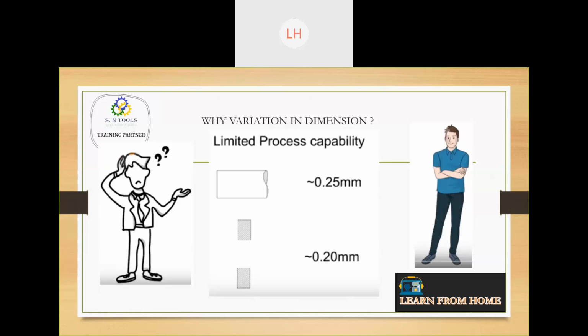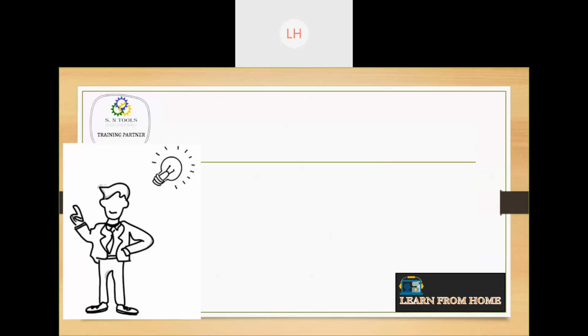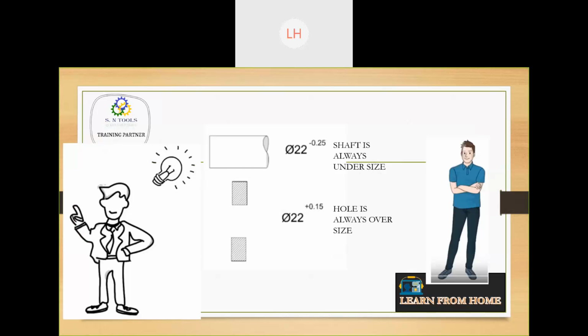So now the designer makes a plan, and he suggests to the operator: see, I want the assembly to be done, the shaft has to be inserted in the hole. What you do is reduce the size, the shaft size should always be undersized. Since you told me you can maintain 0.25, make it minus 0.25, and the hole size should always be oversized, so plus 0.15. This is the suggestion given by him.